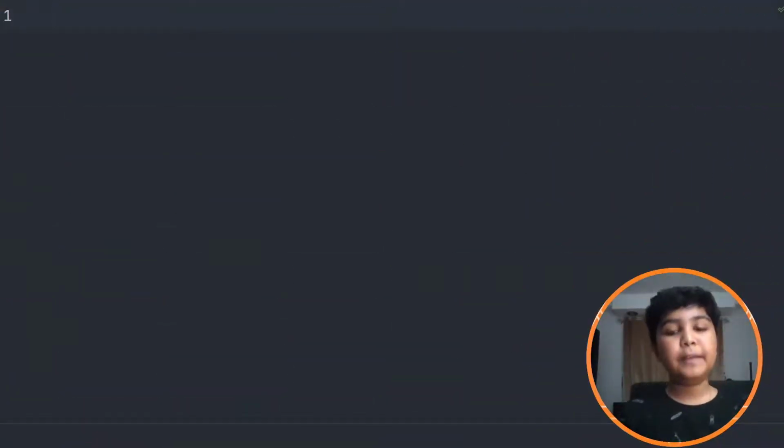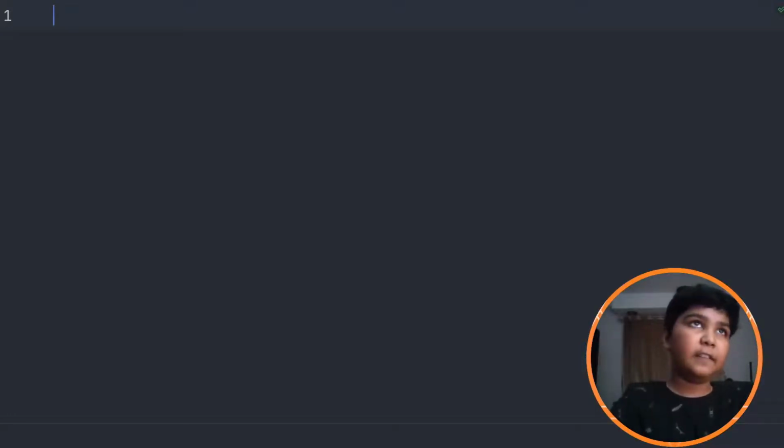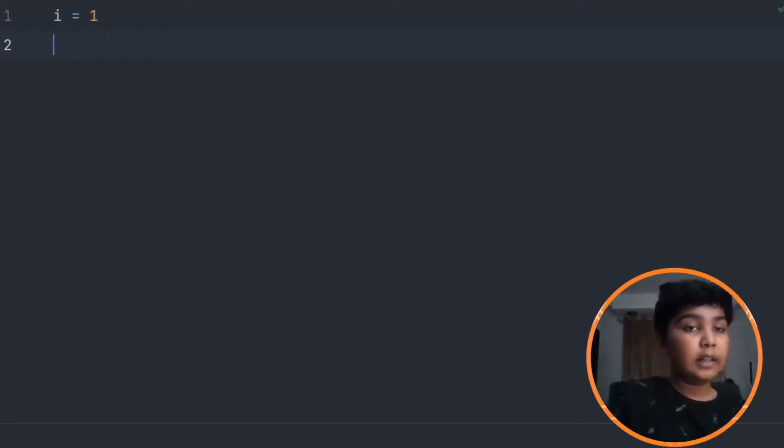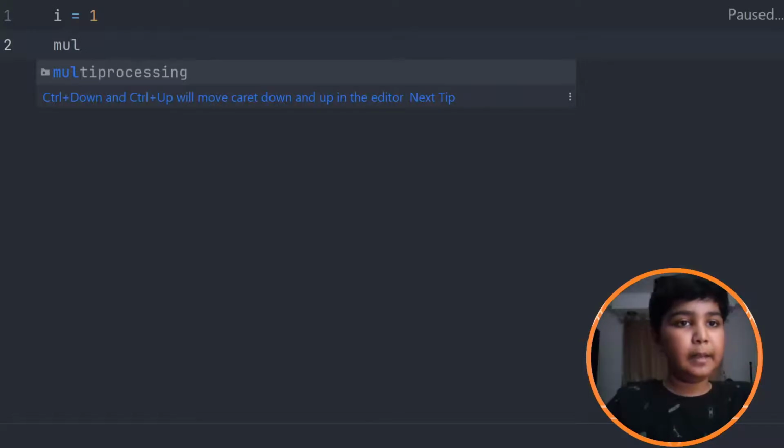Using the while loop, we can build a multiplication table. If you want to build a multiplication table, you could try it on your own if you want, but I'm going to show you how to build a multiplication table. First, let's create a variable that will be I is equal to 1. The value should be 1. The name of the variable could be anything, but the value should be 1. Now let's create another variable that will be mul.